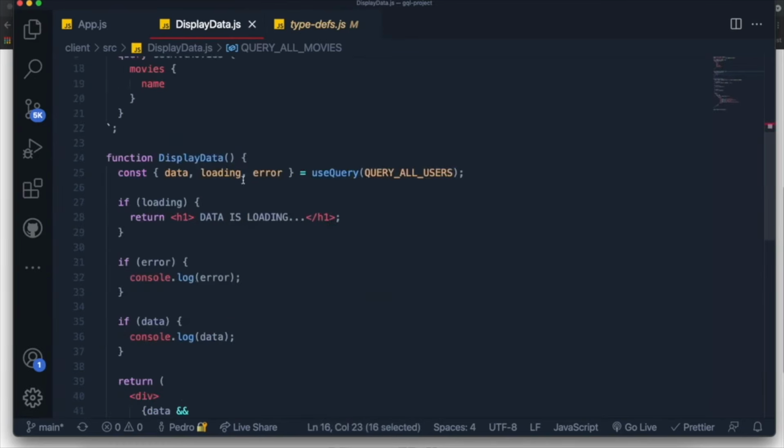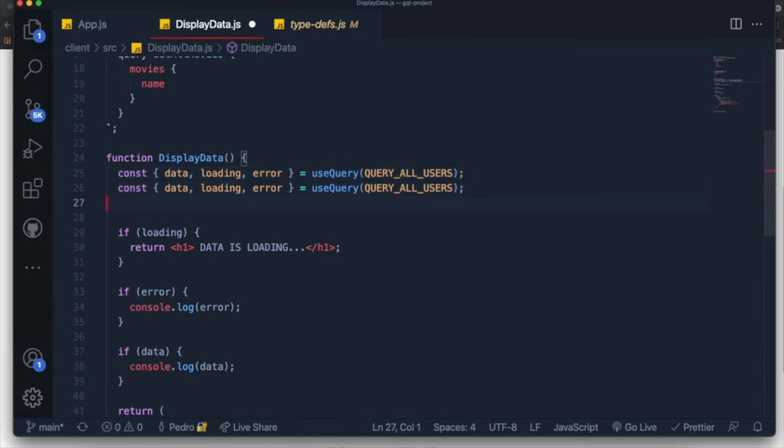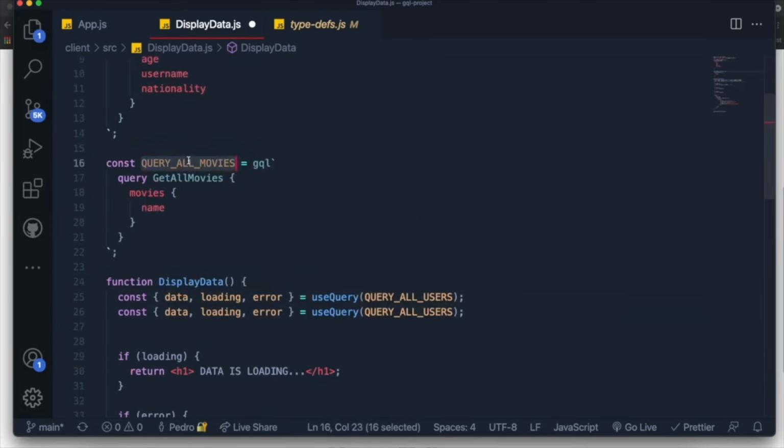And what we do now is we just create a new UseQuery hook. And instead of passing the query all users, we pass the query all movies. Now one thing you might wonder is, okay, but these variables all have the same name. So what do I do now? A very common thing to do is just give them different names. And to give different names, all you have to do is you see this data over here, right? This is a variable called data. If I want to change it to movie data, I can just put a colon over here and change it to movie data. And now the same data will be in this variable.